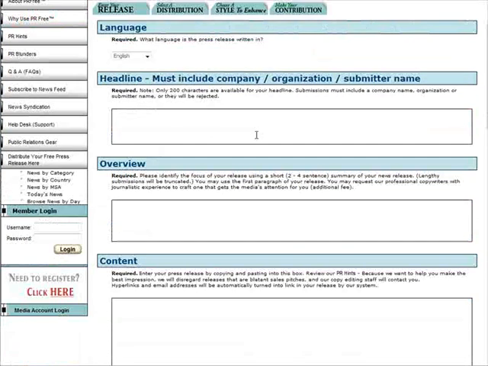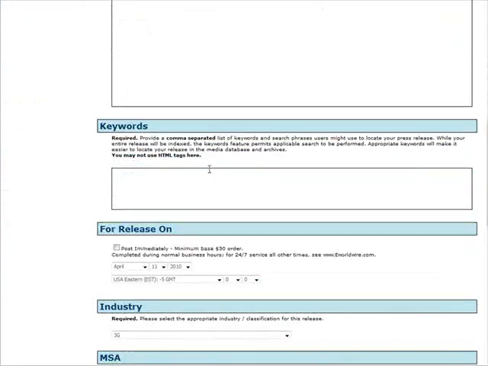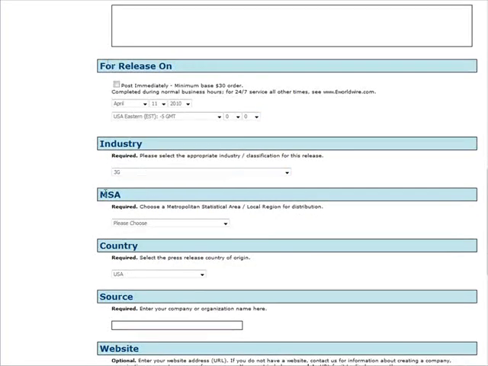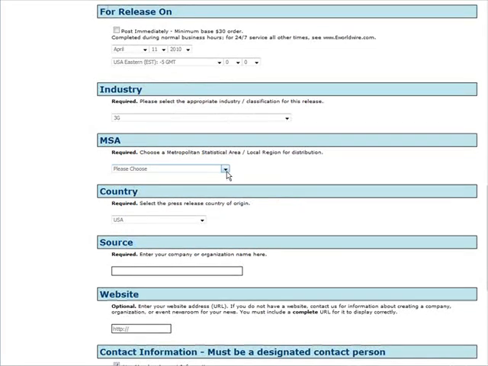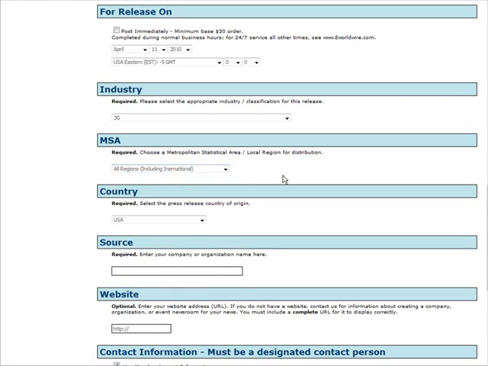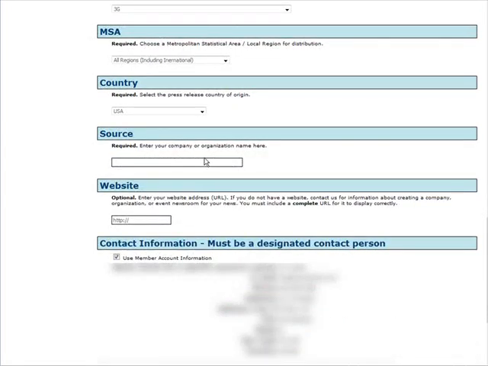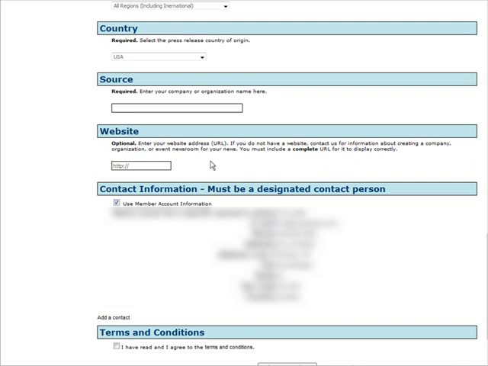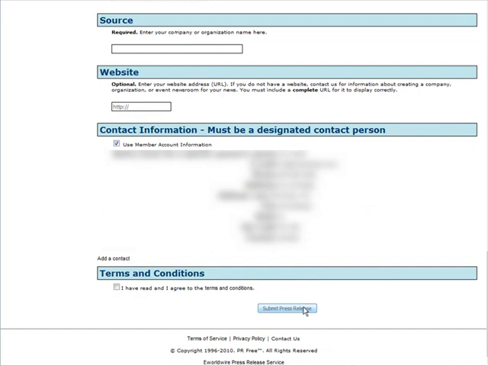Now we've already created our press release, so we just have to copy things in here. Okay, so we have our headline, we have our overview, and then our content here, keywords. Okay, we can tell it when we want it to be released. Our industry, we can choose a local area in here. So we can just put all regions. Source, which is your company name. Your website, that's going to be your masked affiliate link. Okay, contact information is down here. And I read and agree to the terms, and then you submit it.